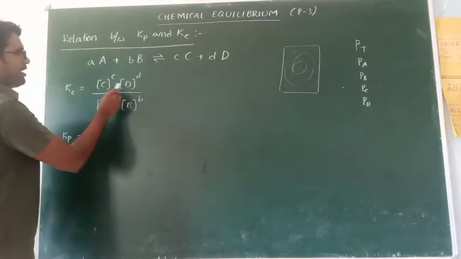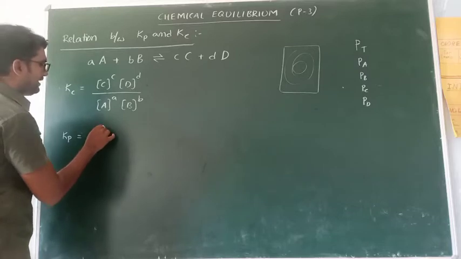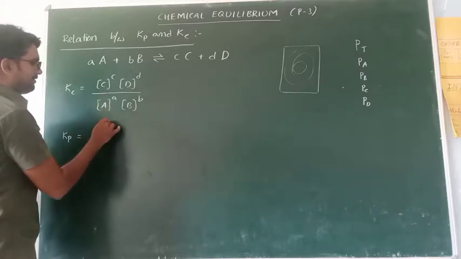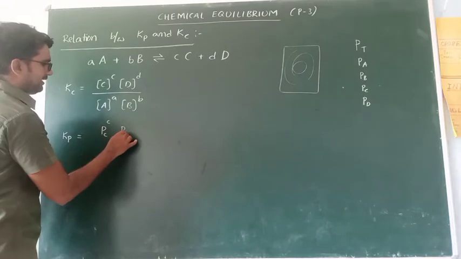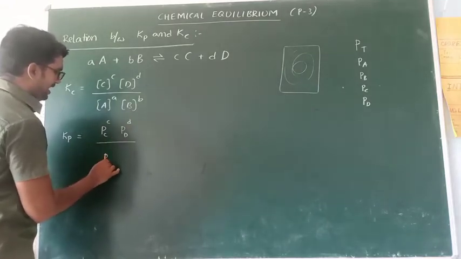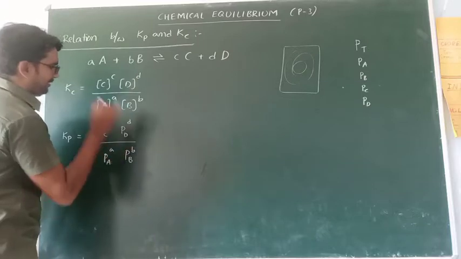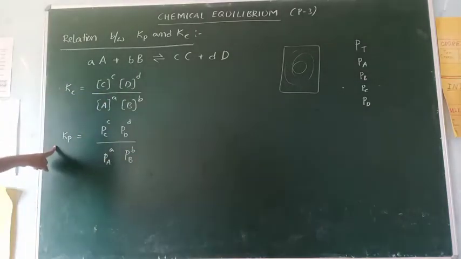Same products by reactants, but with partial pressures: Pc to the power c, Pd to the power d, divided by Pa to the power a, Pb to the power b. This is Kc, this is Kp.